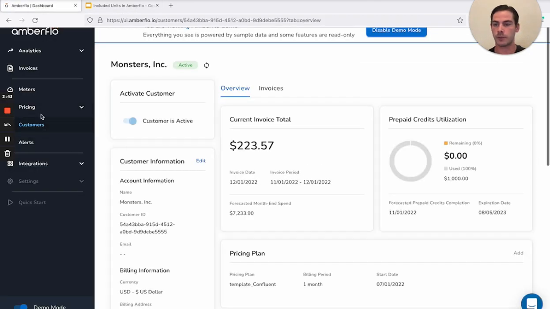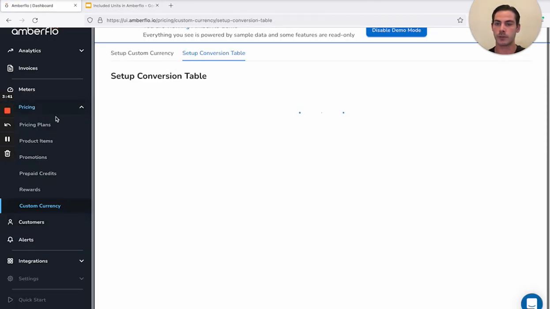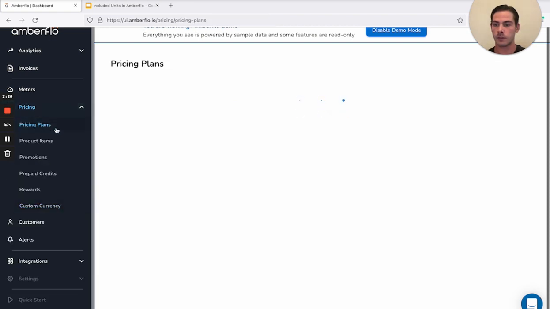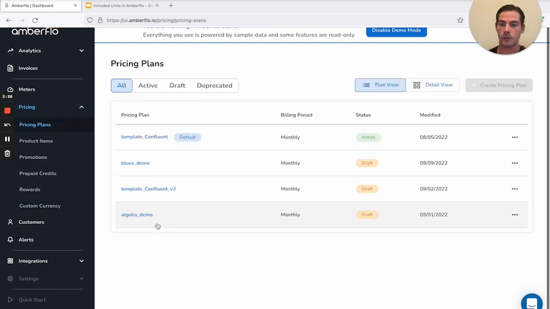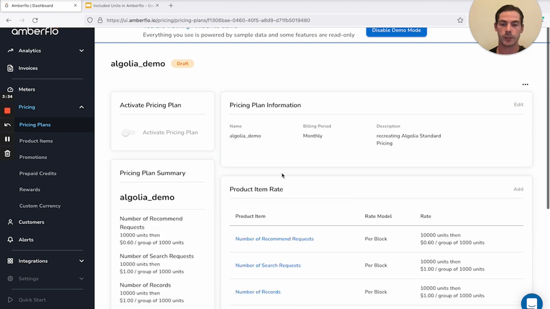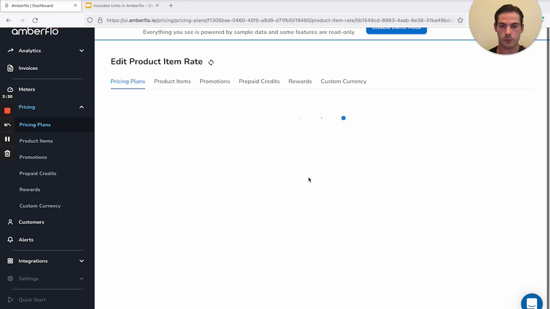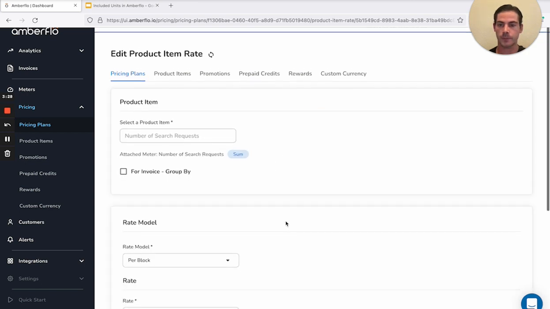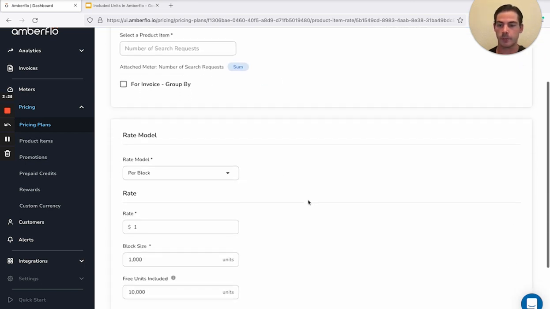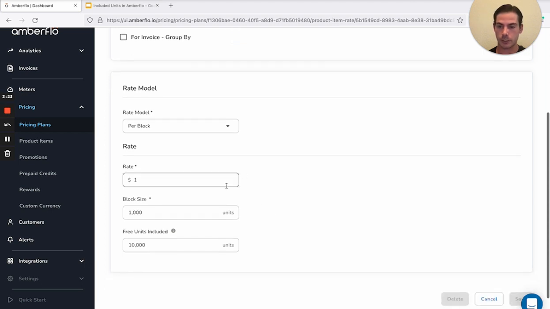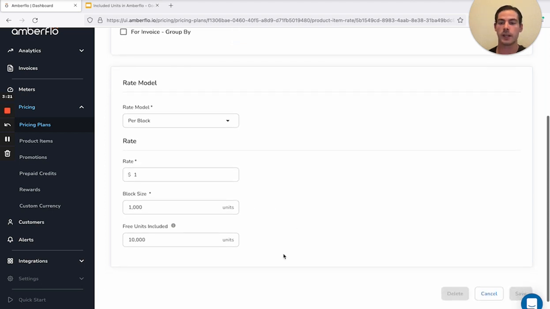We'll go into pricing plans. We'll take a look at the Algolia pricing plan. And then going into one of these product items, we'll just take a look at the search request for this example. You can see we have the name, the block pricing is recreated at $1 per 1,000, and then for those free units, we include the 10,000 here. So the usage is metered and the first 10,000 are just not going to have the rate applied to them.